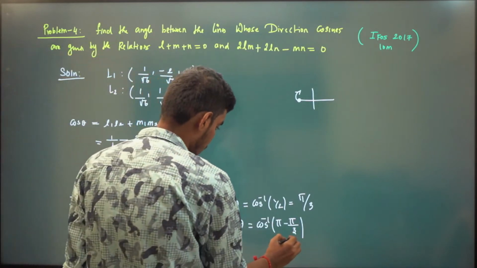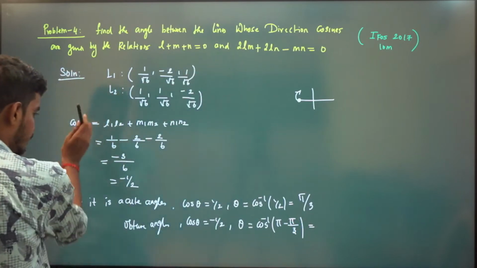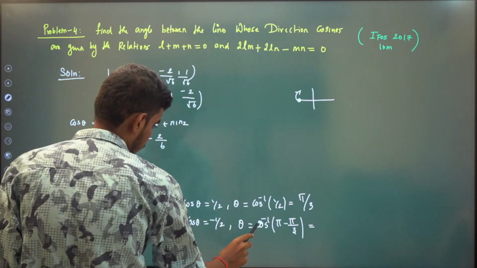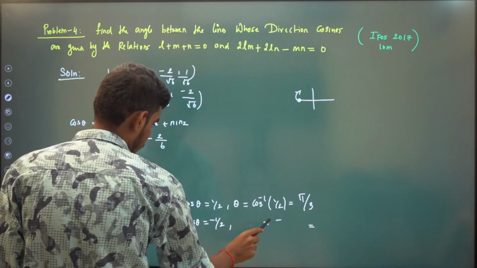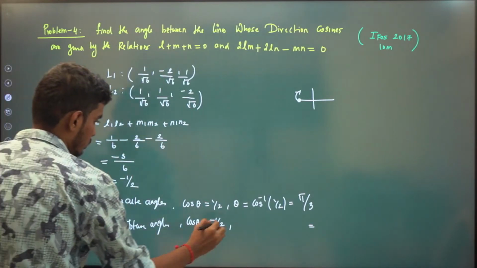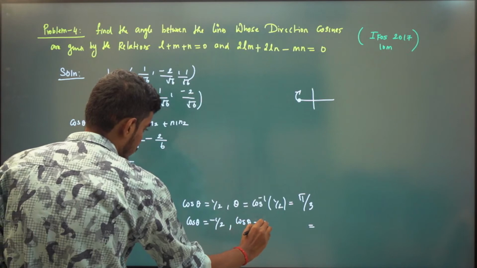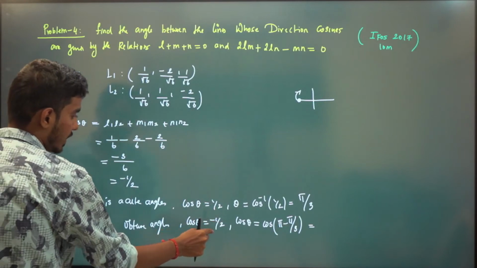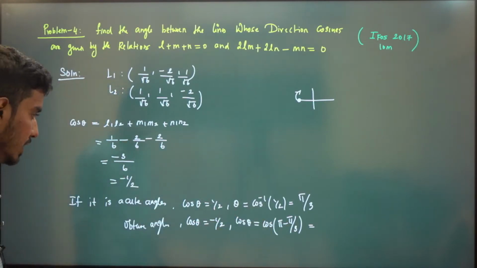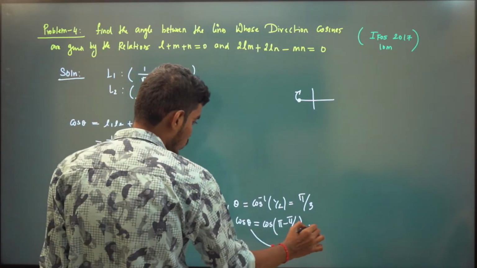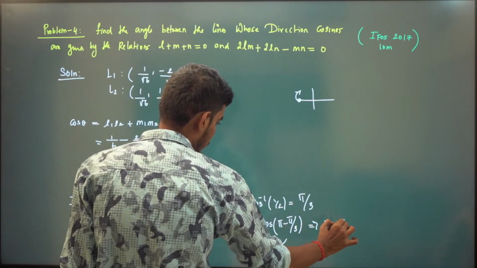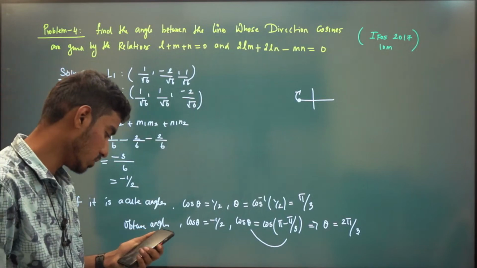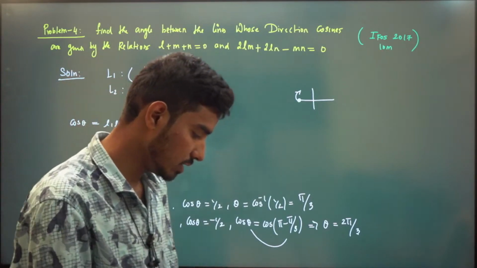So cos theta is equal to minus 1 by 2, which I can write as cos of pi minus pi by 3, that means theta is 2 pi by 3. So if it is acute, you can go that way. If it is obtuse, you can do that.